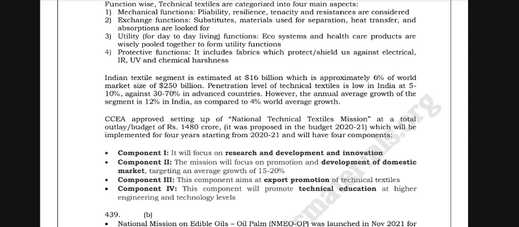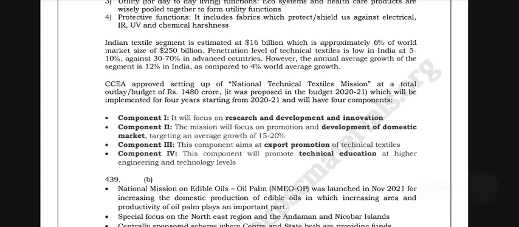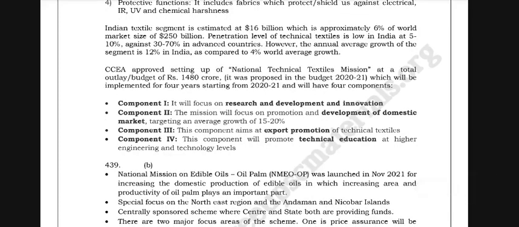It was proposed in the budget 2021, and will be implemented for 4 years starting from 2021, with 4 components. Component 1 will focus on research and development and innovation. Component 2, the mission will focus on promotion and development of the domestic market, targeting an average growth of 15 to 20%. Component 3 aims at export promotion of technical textiles. Component 4 will promote technical textiles education at higher education, engineering and technology levels.